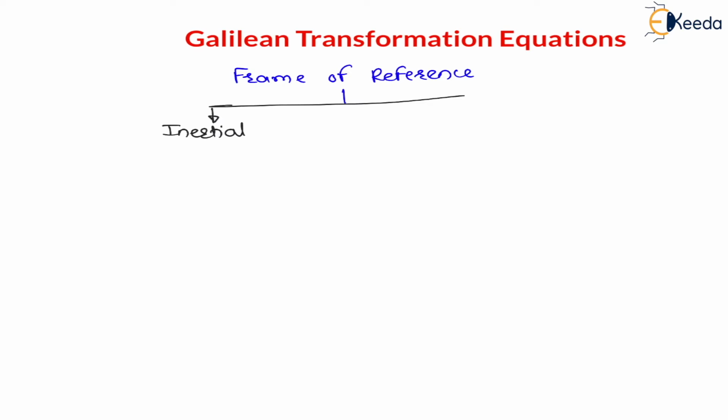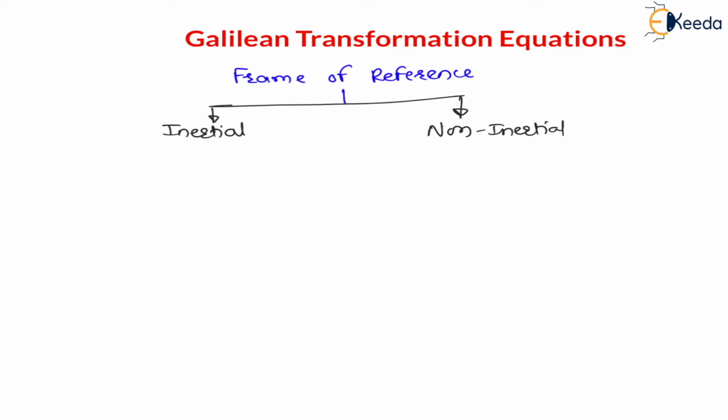Now my dear students, to understand the Galilean transformation equations, we need to understand the frame of reference, and I hope you have already seen my previous lecture. So in 1 minute I will recall the frame of reference. Let us write frame of reference. In the previous lecture we have seen there are basically two types of frame of reference: the inertial frame and the non-inertial frame of reference.